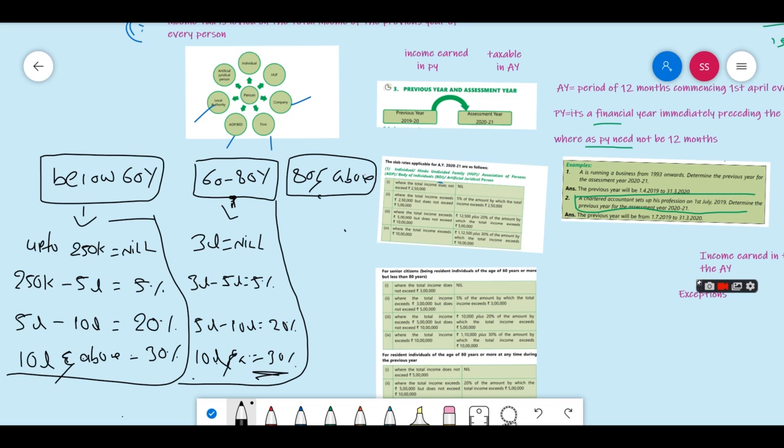Now, if it is super senior citizen, then up to 5 lakhs we don't charge anything for him. Up to 5 lakhs, nil. Then 5 lakhs to 10 lakhs we will charge 20%, and then 10 lakh and above will charge 30%.